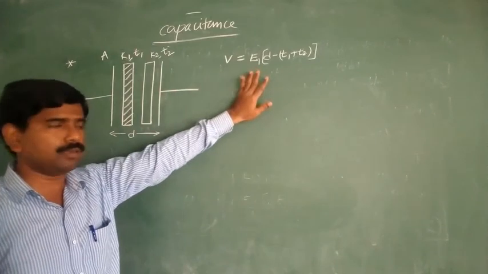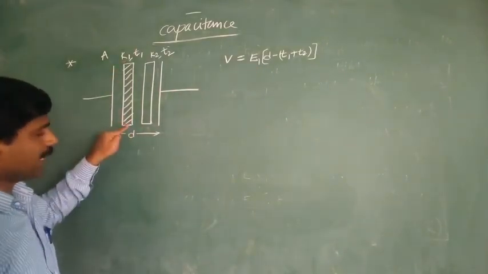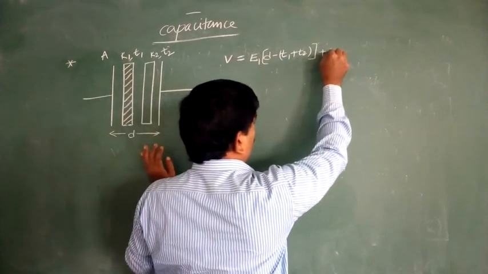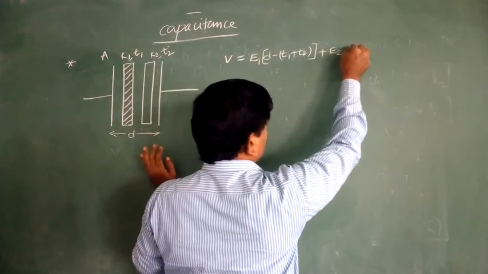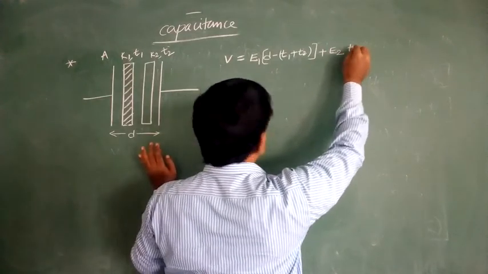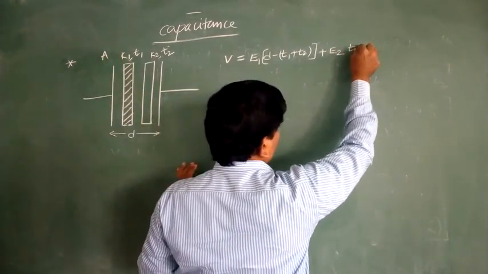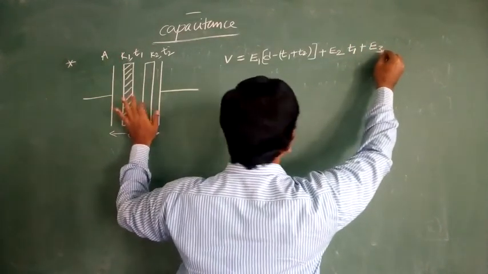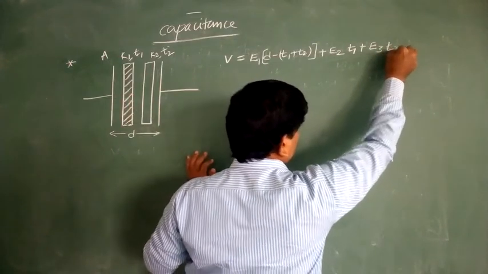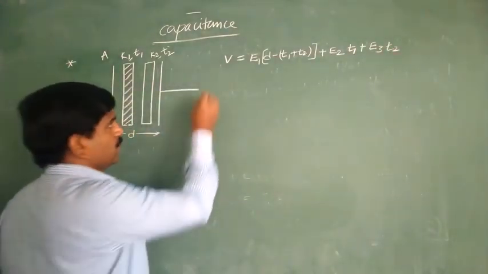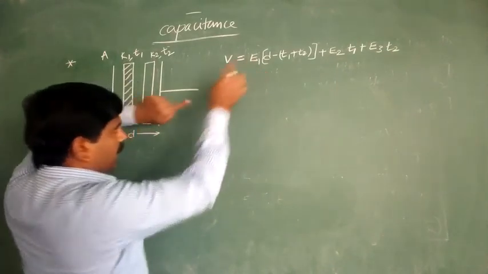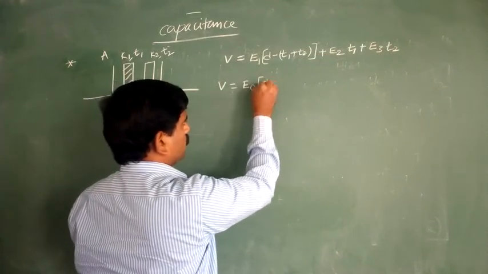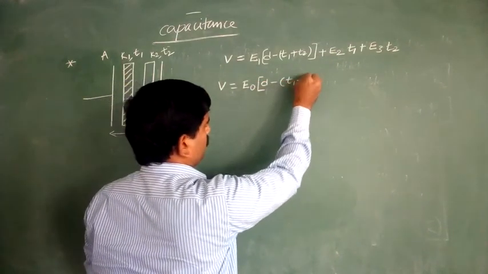Next, the first dielectric: inside it, the electric field intensity is equal to E2 and the thickness is equal to T1. Next, inside the second dielectric, the electric field intensity is E3 and the thickness is T2, so E3 into T2. Therefore, V is equal to the air medium electric field intensity E naught, whole into D minus (T1 plus T2).